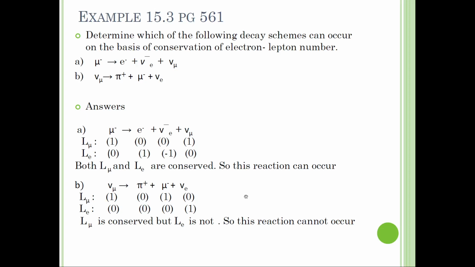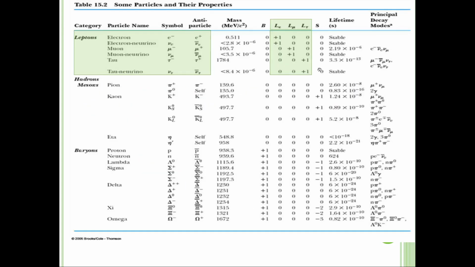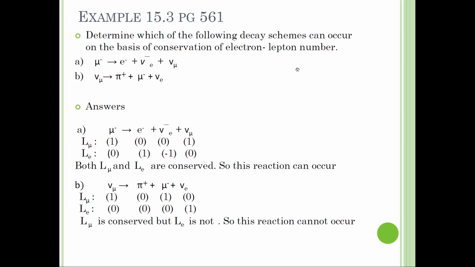Okay, if the question asks you to calculate for both, or they just ask for the basis of conservation of lepton number, you have to calculate for these three laws: electron lepton, mu lepton, and tau lepton. So you have to calculate one more under here, which is tau lepton.